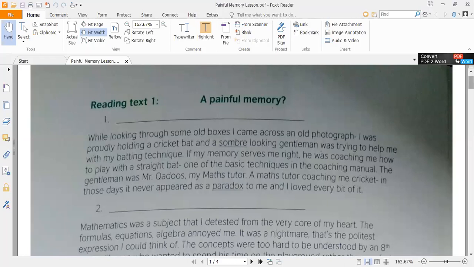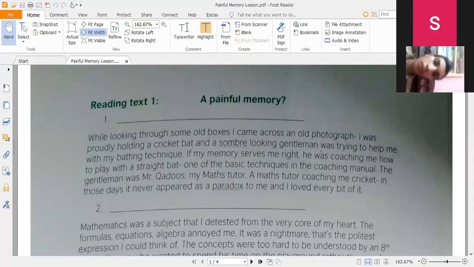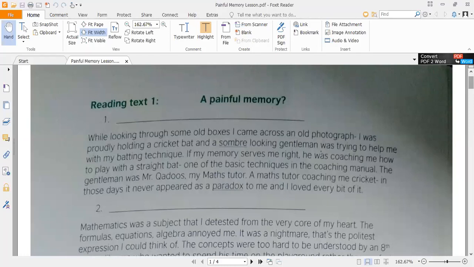So in the very start, we are given the introduction of the story. If my memory serves me right, he was coaching me how to play with a straight bat, one of the basic techniques in the coaching manual. So the boy recalls his past time, and he says that my memory serves me right, and the one who is in the photograph is trying to teach him the coaching technique, the batting technique.